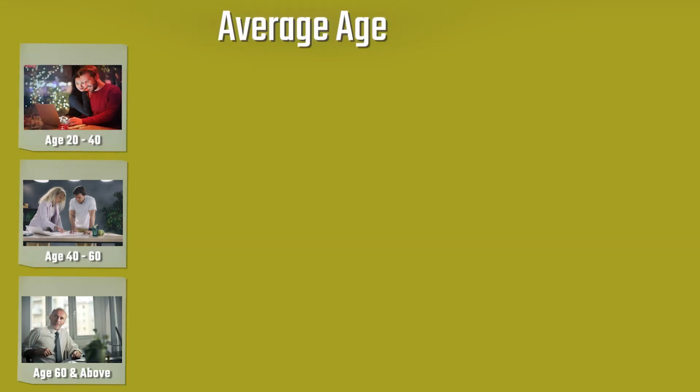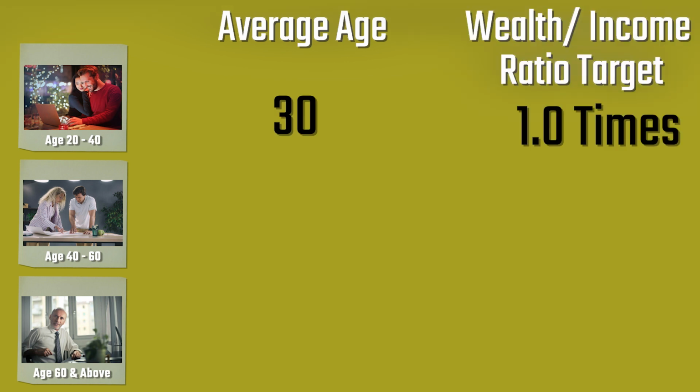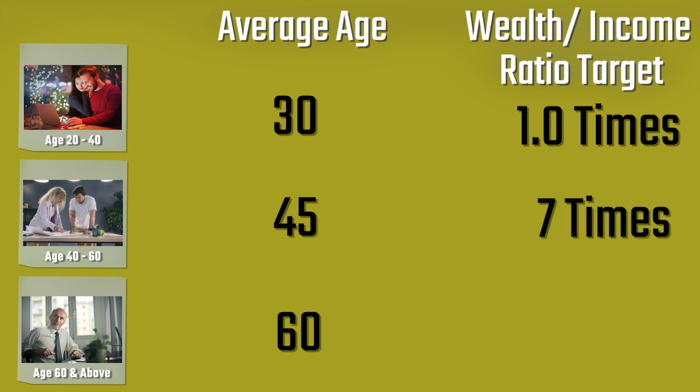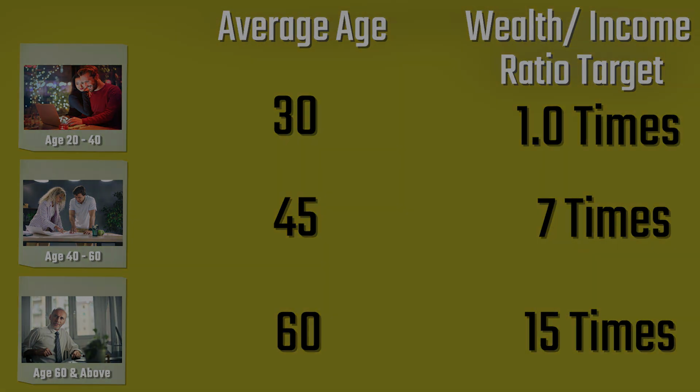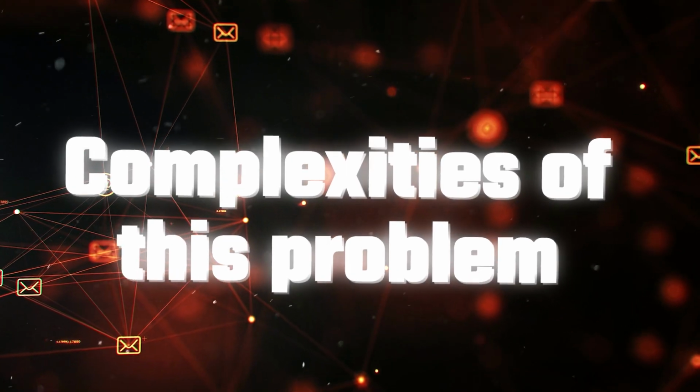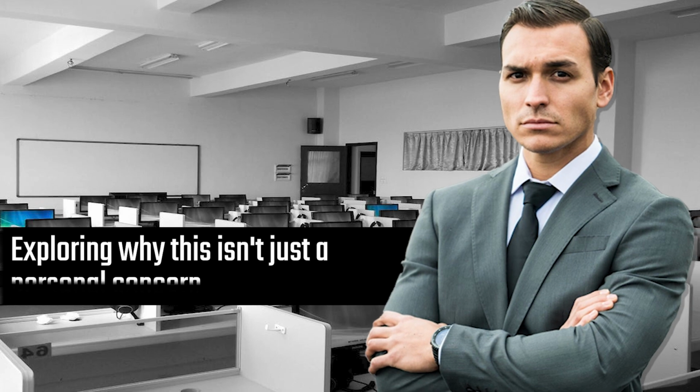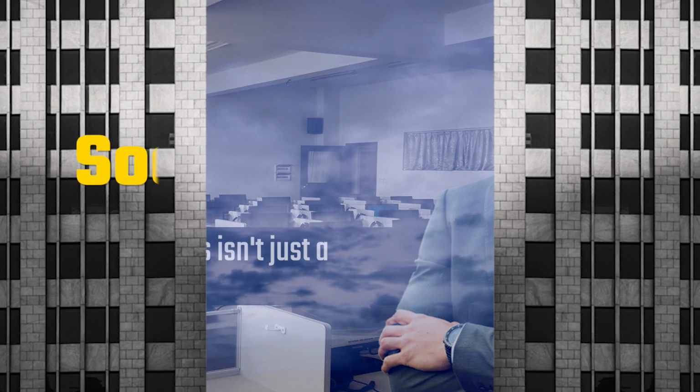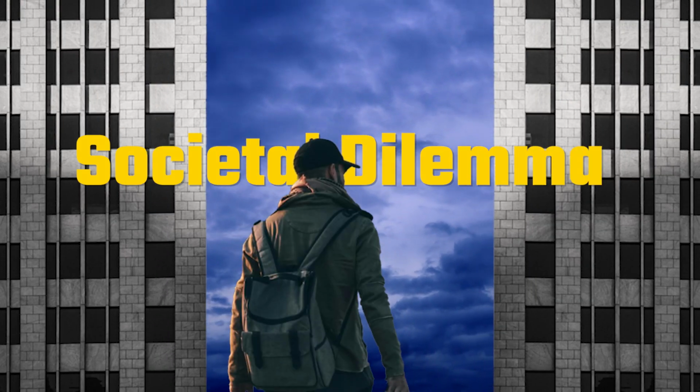On average, those individuals aged 30 have accumulated only one time their income. Those aged 45 have saved approximately 7 times their income, and those nearing retirement only 15 times their income. In this video, we'll delve deeper into the complexities of this problem, exploring why this isn't just a personal concern, but a societal dilemma that demands our attention.